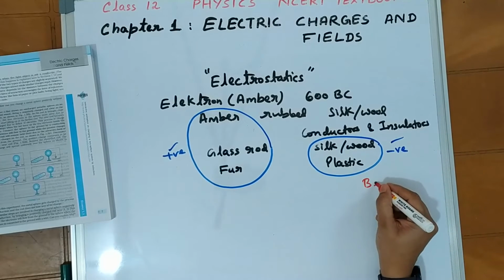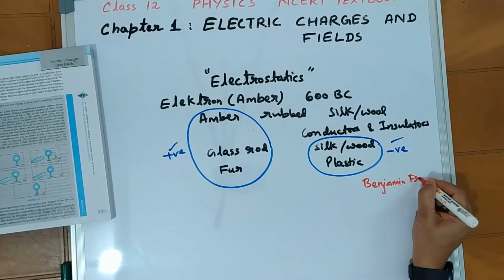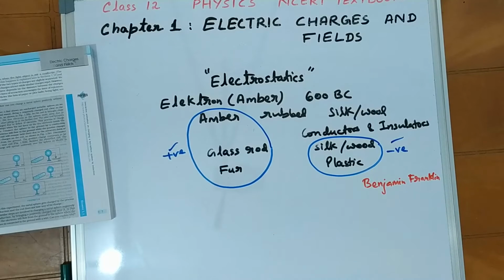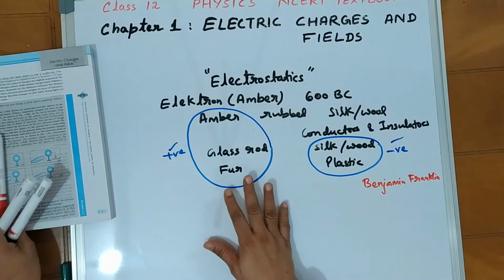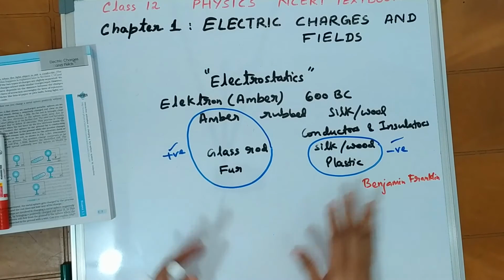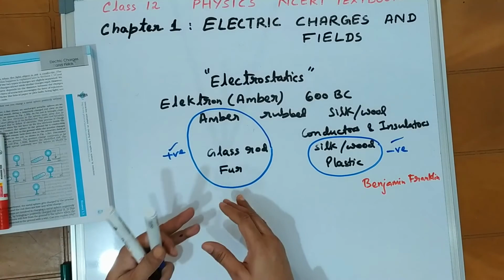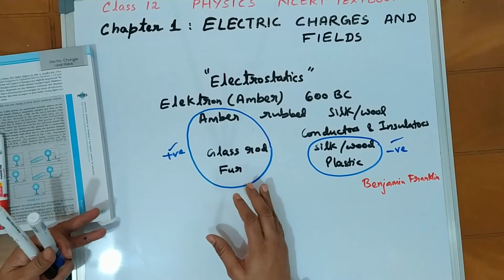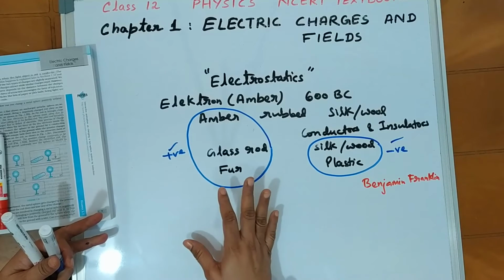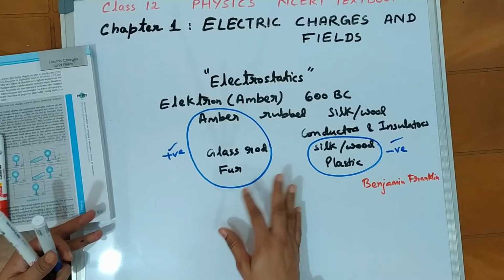So Benjamin Franklin was the person who gave the conventional terms to these charged bodies. Conventional terms are what? Positive charge and negative charge. Then, these are charged bodies. How do we sense or see the charge in an electrically charged body?